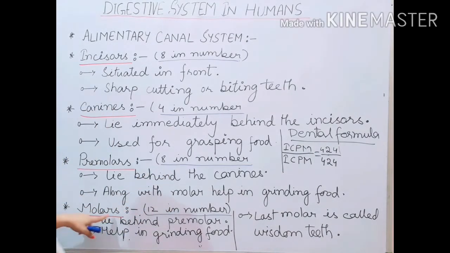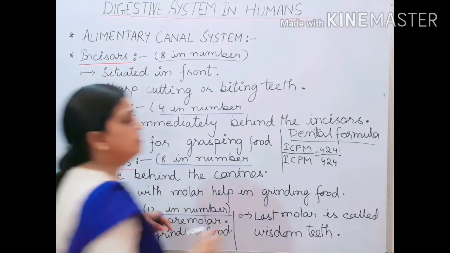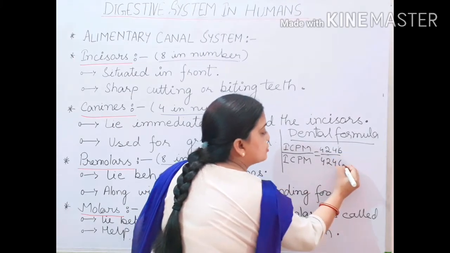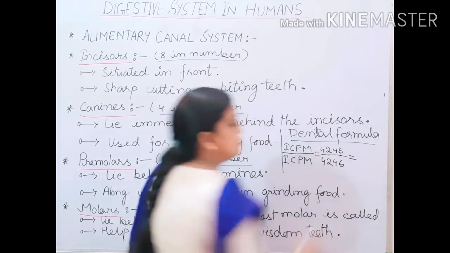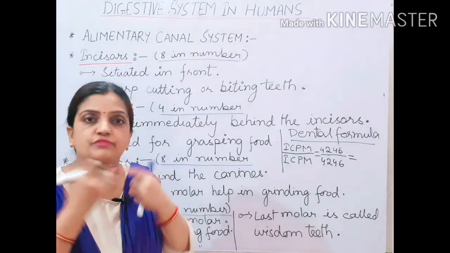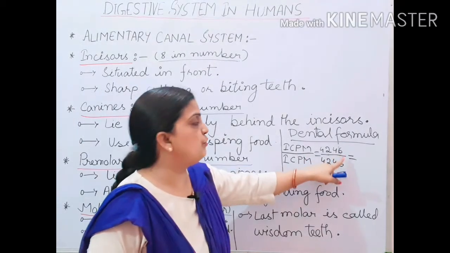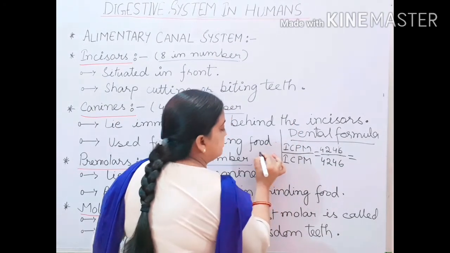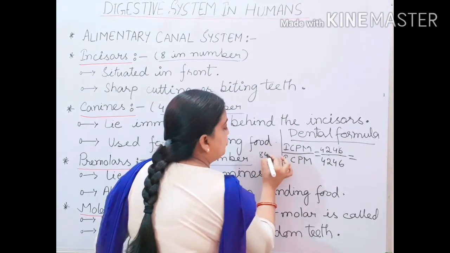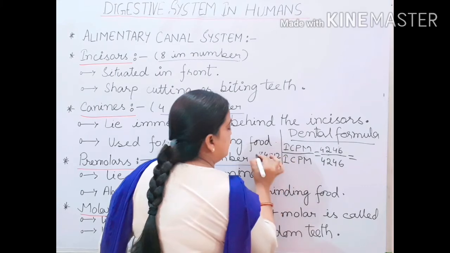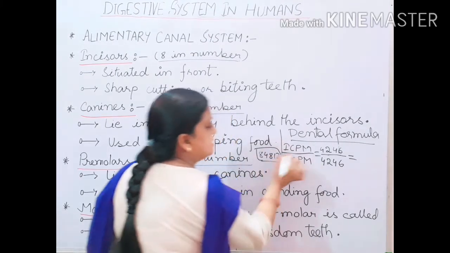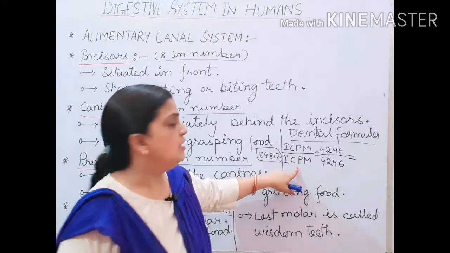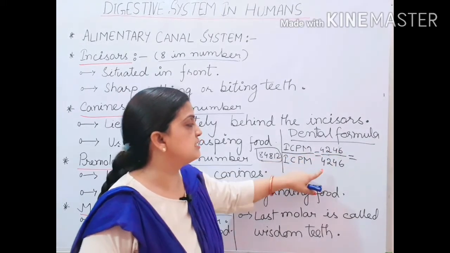Molars are 12 in number, 6 on the upper jaw and 6 on the lower jaw. The actual number was 8, 4, 8, 12, and this number is now divided into upper jaw and lower jaw. So we are having 4, 2, 4, 6 by 4, 2, 4, 6.